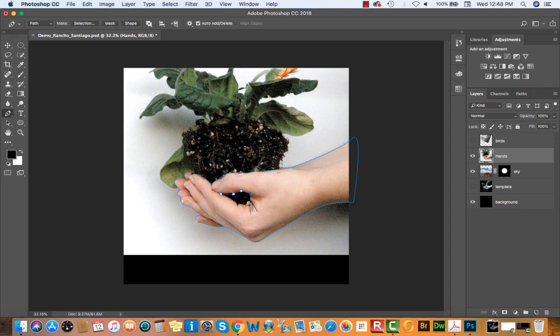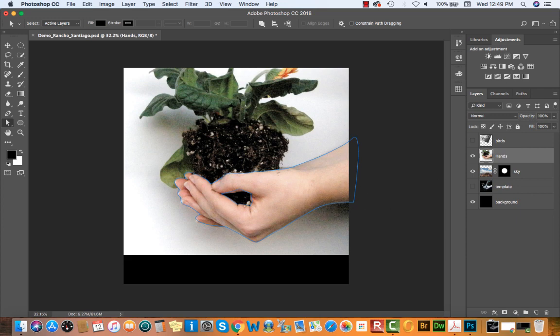inside of the thumb and the hand. And just to give you a little tip on creating paths around objects like this, the key is to make the path sort of inside of the object, not outside. See how my path is going outside of that thumb? If I then load this path as a mask, what's going to happen is I'm going to see a black line surrounding that thumb, sort of giving away the fact that this is cut out. So I'm just going to move my path so it's inside of the flesh colors. And of course we can go back in and make adjustments to this path once it's loaded as a vector mask. Okay.